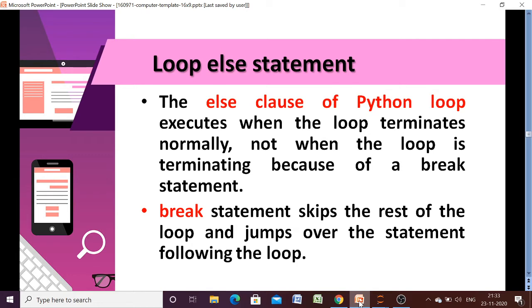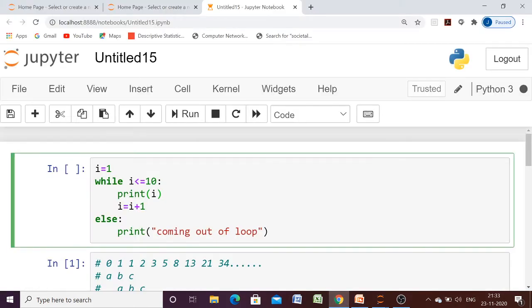To understand this, let us see one example. Here we can see that this loop is going to be executed 10 times. Already we have seen that this will print the values from 1 to 10. And this else belongs to this while loop. You can see the indentation level of this while and this else is the same. So this else belongs to this while loop. This is known as loop else.